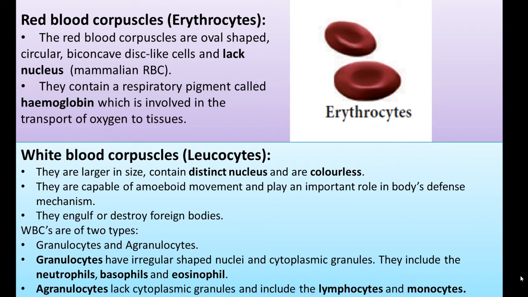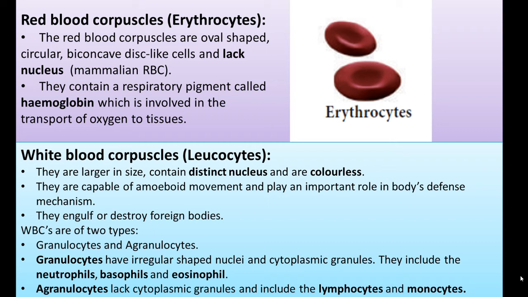Then red blood corpuscles. Red blood corpuscles are nothing but erythrocytes. They are oval in shape, or biconcave disc shaped. They don't have any nucleus. They contain a respiratory pigment called hemoglobin. Hemoglobin is a protein, a respiratory pigment which gives the red color to the RBC, and is involved in the transport of oxygen to tissues.